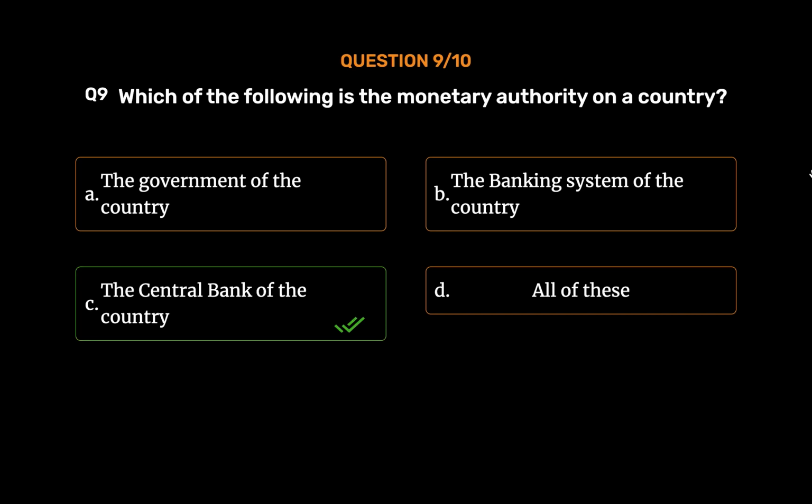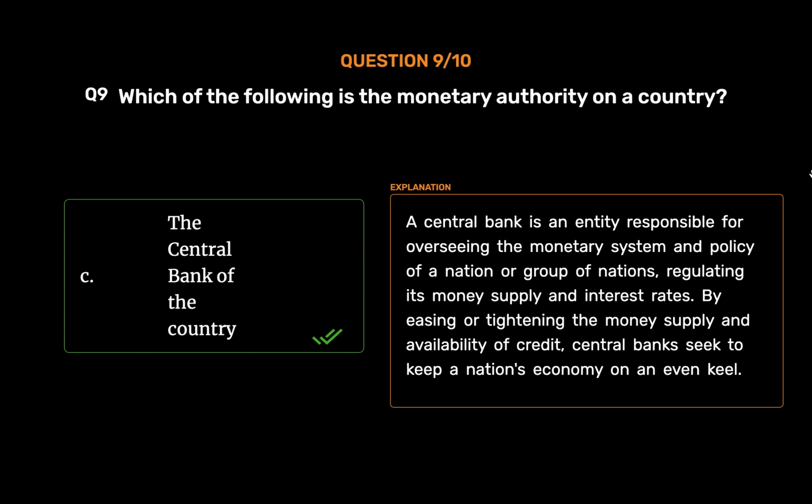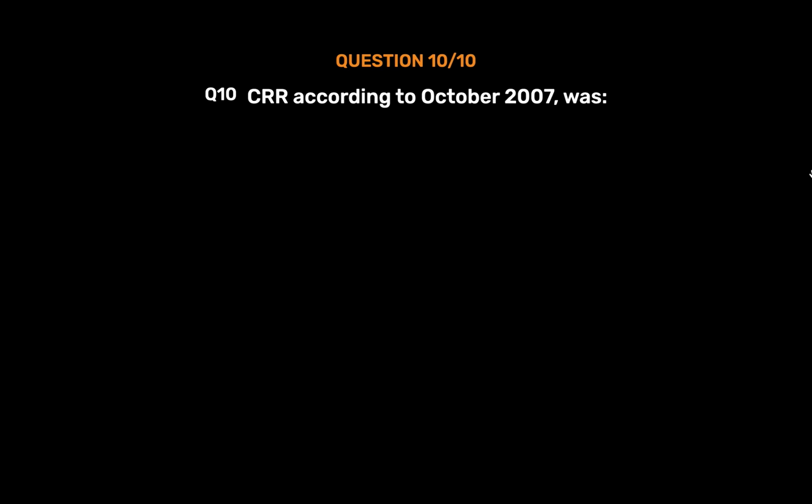The central bank of the country. A central bank is an entity responsible for overseeing the monetary system and policy of a nation or group of nations, regulating its money supply and interest rates. By easing or tightening the money supply and availability of credit, central banks seek to keep a nation's economy on an even keel.